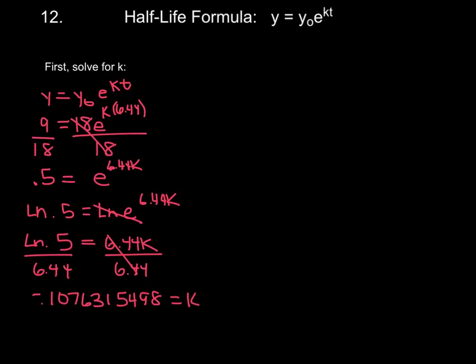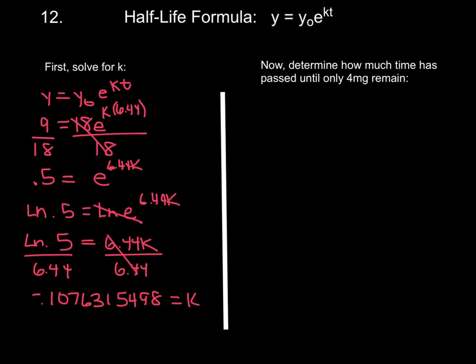Okay, now that we've found K, what we can do is we can determine how much time has passed until there's only 4 milligrams remaining. So if we go back to the formula, we're going to substitute the left-hand side of the equation with 4, because that's the amount we want remaining. We started off with 18 grams, so we could replace the Y sub 0 with 18. Now we know what the K is, so I'm going to write that whole entire number for K, so negative 0.107 and so on. And I'm going to bring the T down. This is what we're solving for.